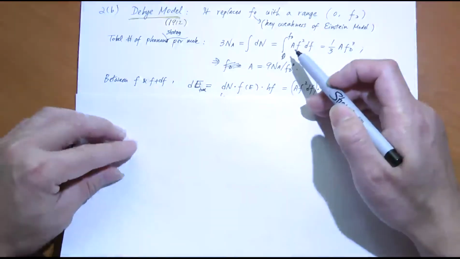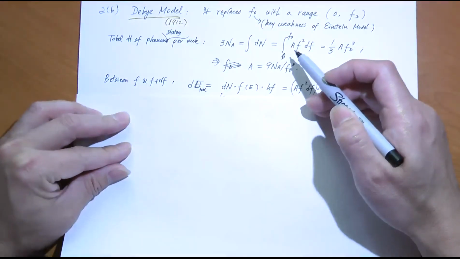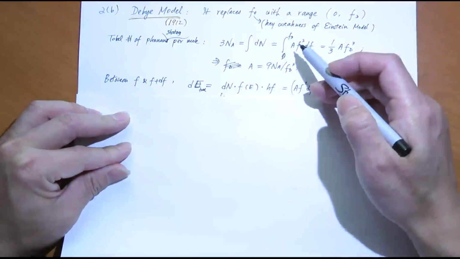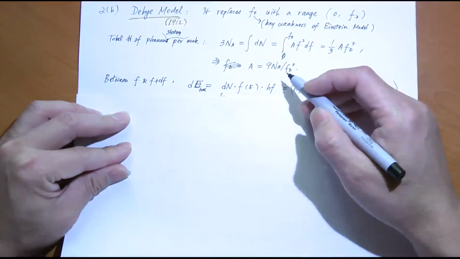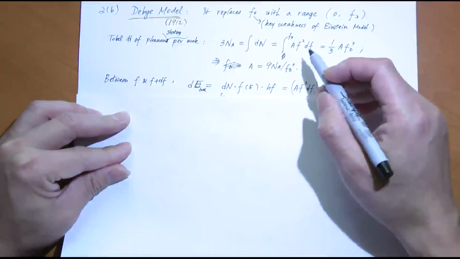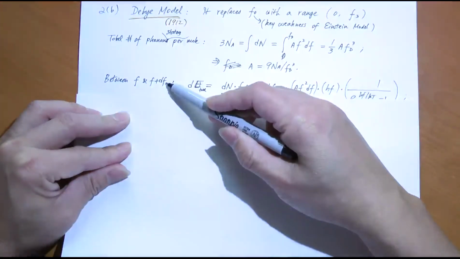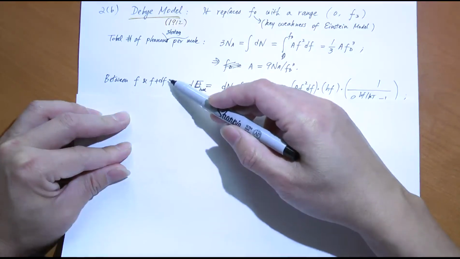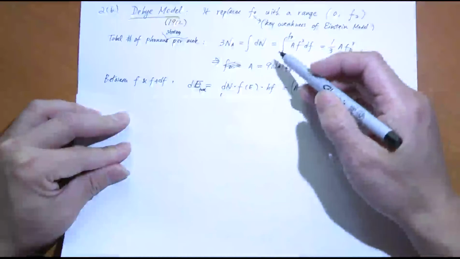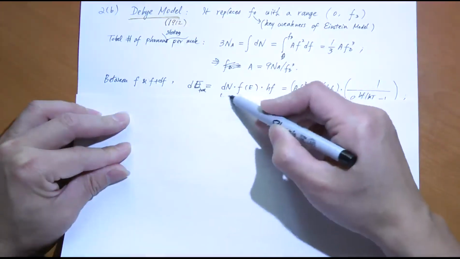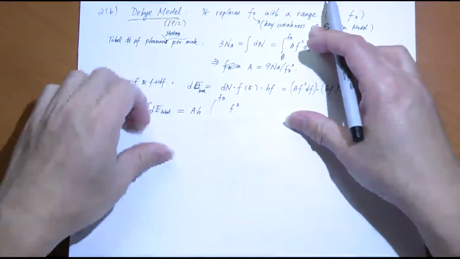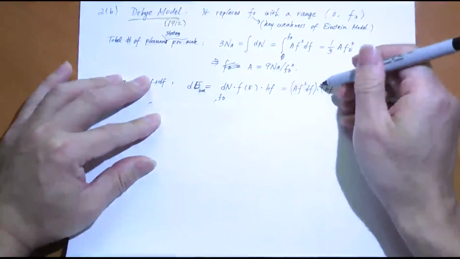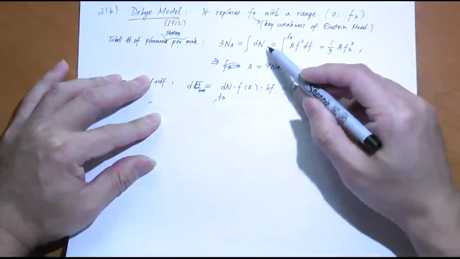I want to find the total phonon energy of the entire solid. But this time, these phonons have different frequencies. So let's cut it down to a frequency range. Between f and f plus df, what is the total phonon energy? Okay? What is the total phonon energy between this frequency range? Well, between this frequency range, I have only a limited number of phonon states, dn. That dn equals A f squared df, just like here, A f squared df.